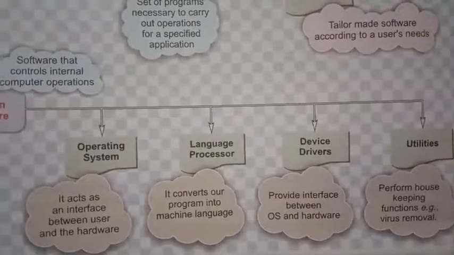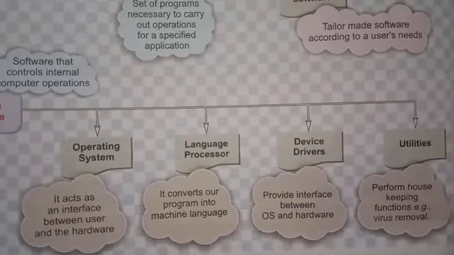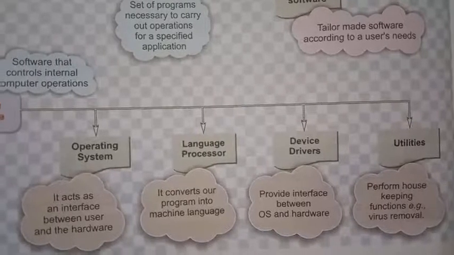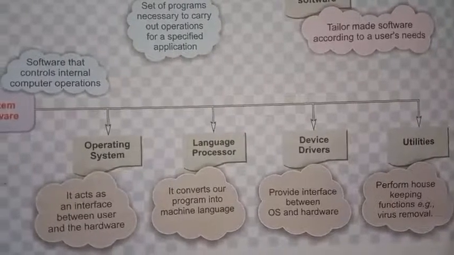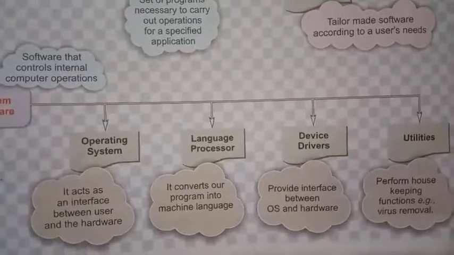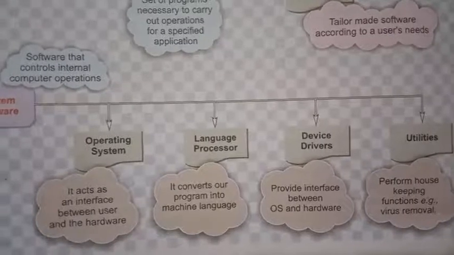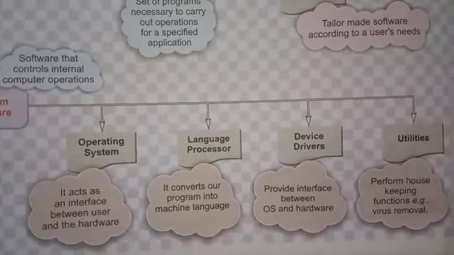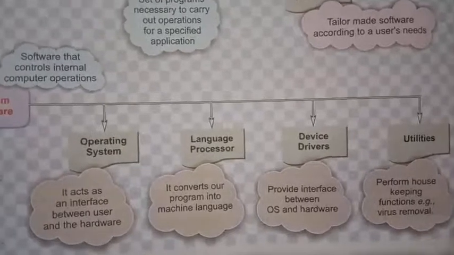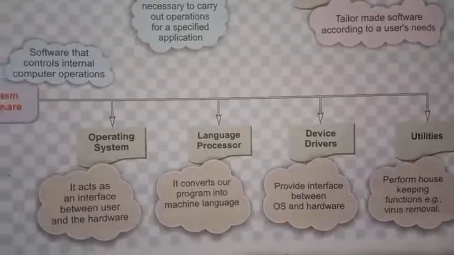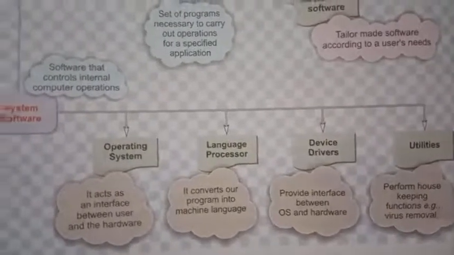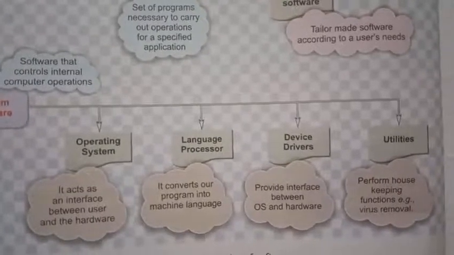Language processor: we already studied that the computer uses machine language. So we need to convert a high level language, a program written in English-like language, to machine language. For that we need a language processor. Examples are compiler, interpreter, assembler. In the previous class we already studied this type of language processor. In the coming chapters we will study it in detail.